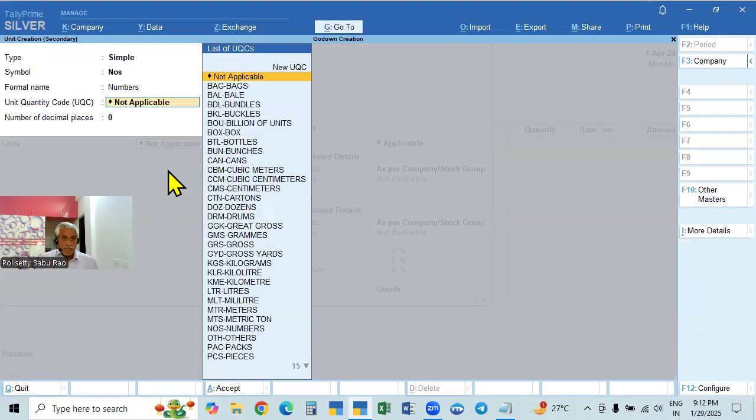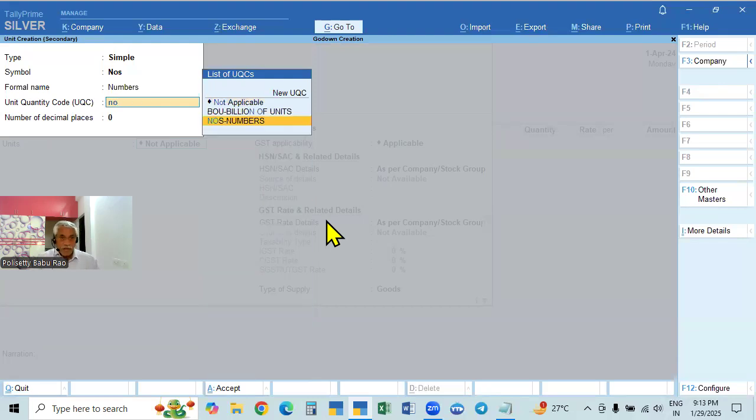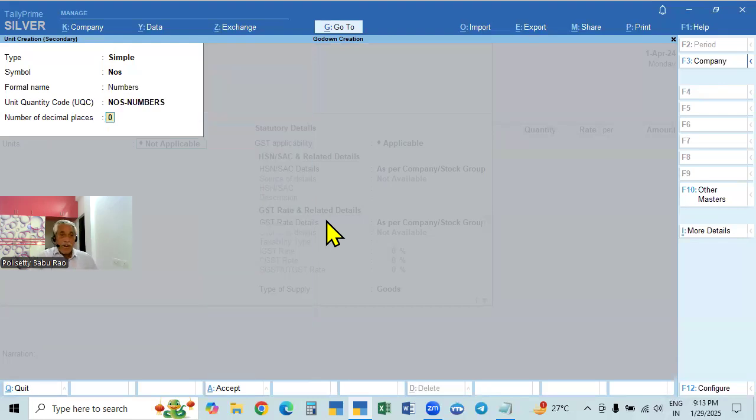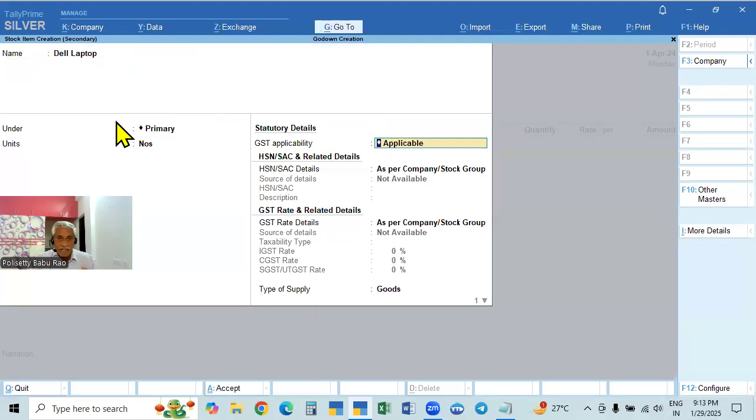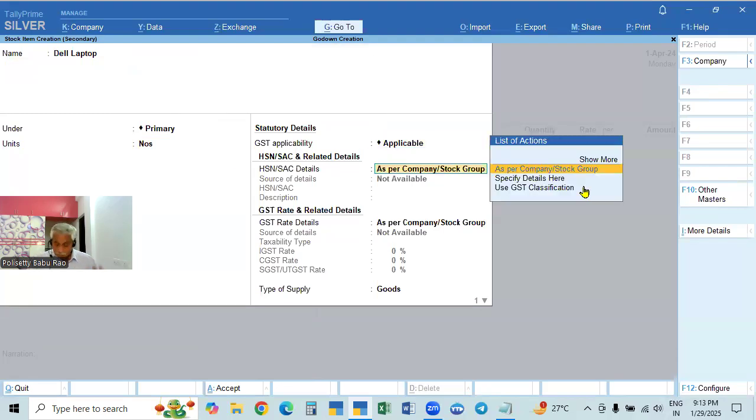So the full name will be numbers, and here, as per the company, this quantity unit code we have to take as per the GST Act. This is required. So if we give NOS, numbers will be selected, and there will be no decimal places, because for a product that is in numbers, there will not be 1.5 number or one quarter number, only one number, two numbers like that. That's why no decimal. And here the tax rate will be applicable.